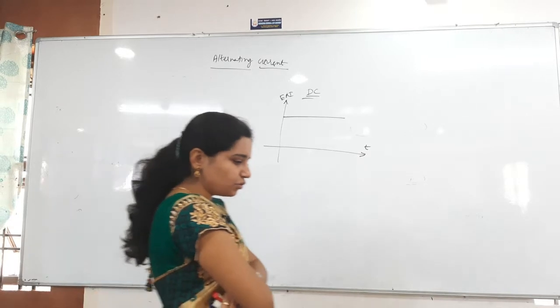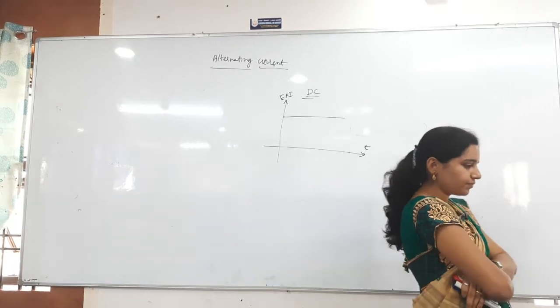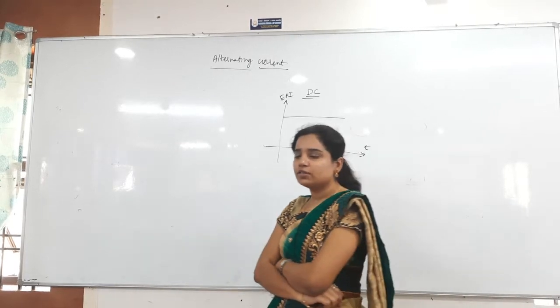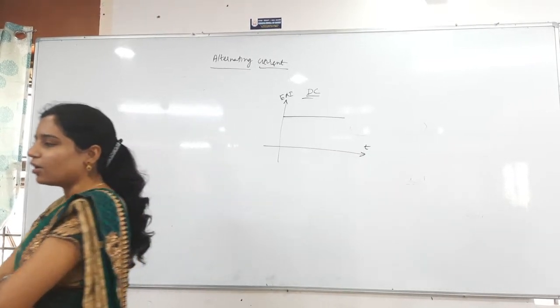Omega is equal to 2 pi by T, or 2 pi f. 2 pi by capital T, not small, 2 pi by capital T, or 2 pi f.